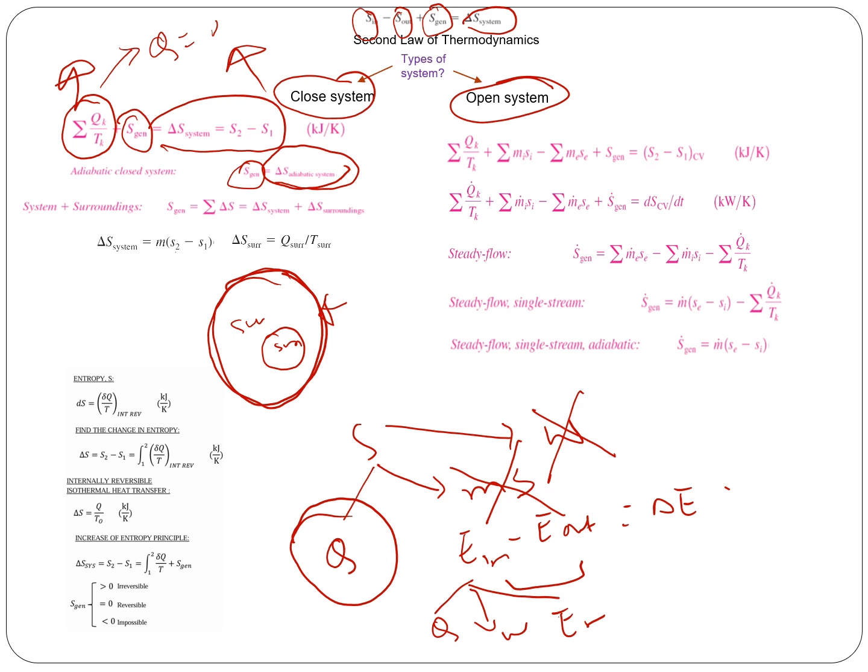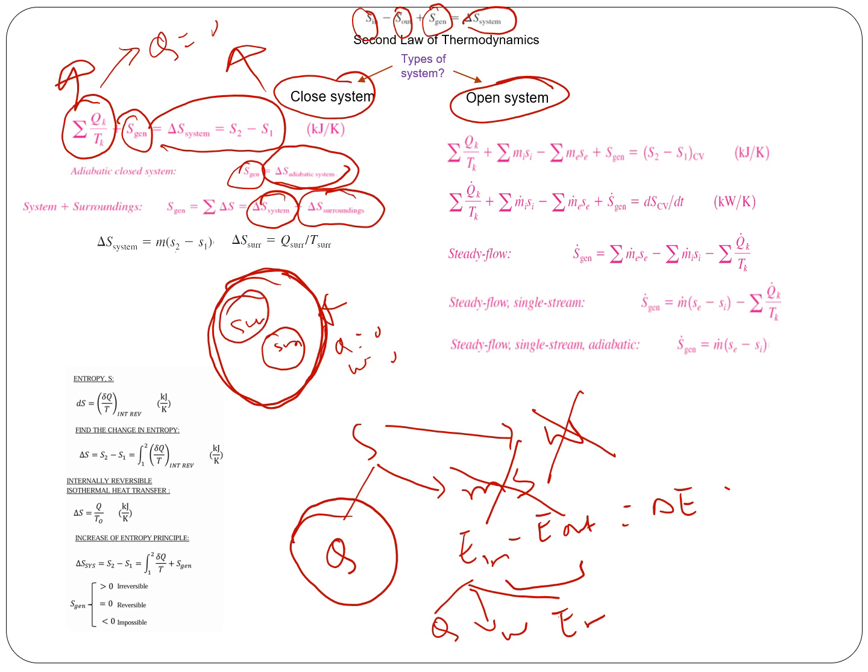If this is a boundary which includes both the system and surrounding, then Q is 0, W is 0. In that case, the entropy generation would be the entropy change of the system plus the entropy change of the surrounding. So whenever we are trying to find the entropy generation for the closed system, you have to consider the entropy change of the system as well as the surrounding. This is the way to do it.